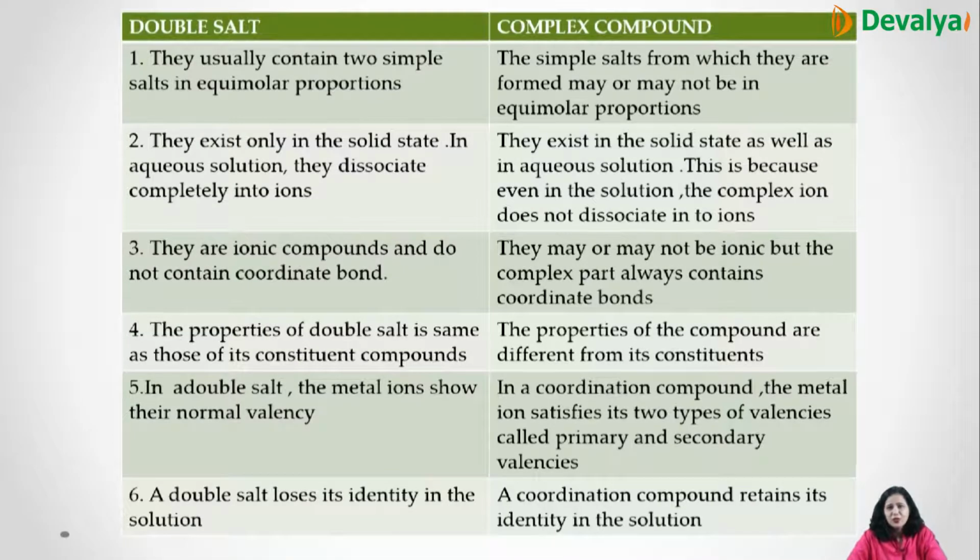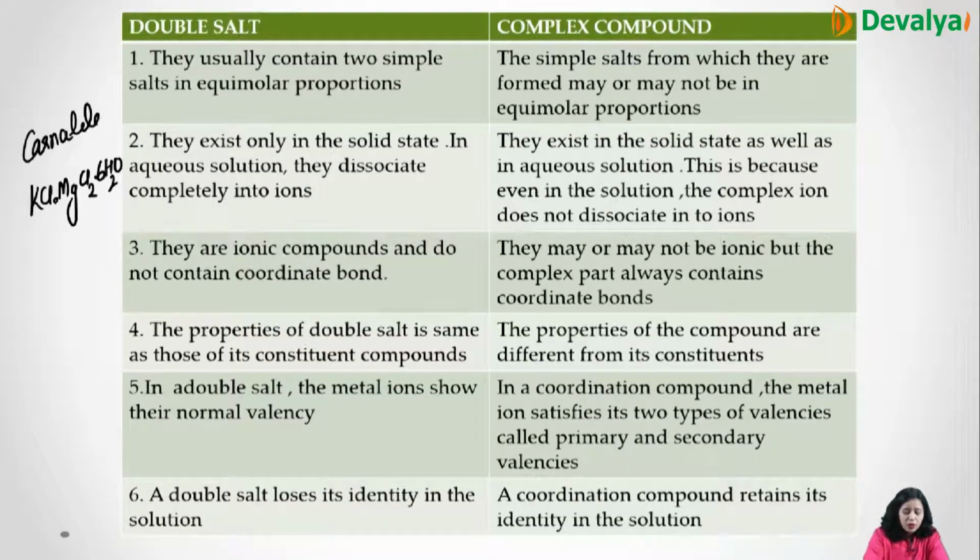Now the difference between the double salt and the complex compound. First of all, in easy language I am explaining what a double salt is. Like you have carnallite, for example KCl·MgCl2·6H2O. This is the formula for carnallite. Or you can take the example of Mohr salt.